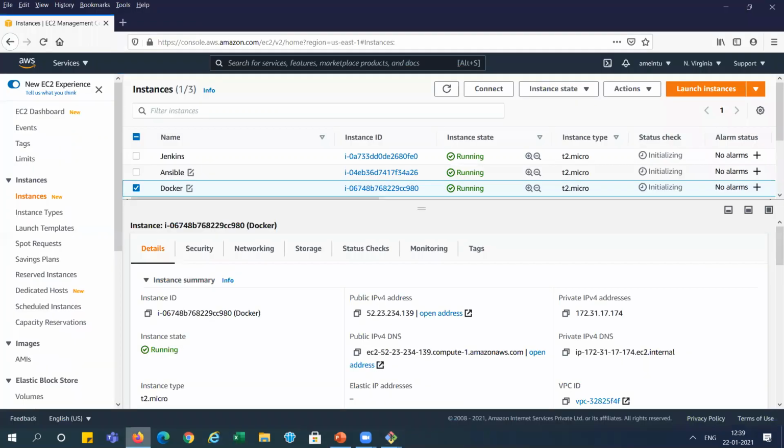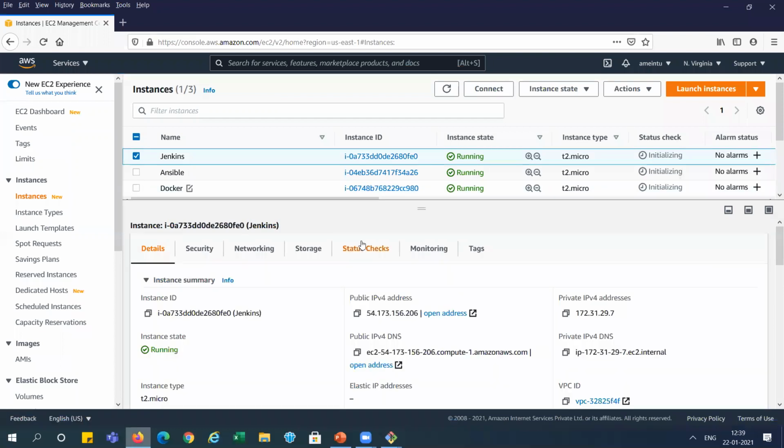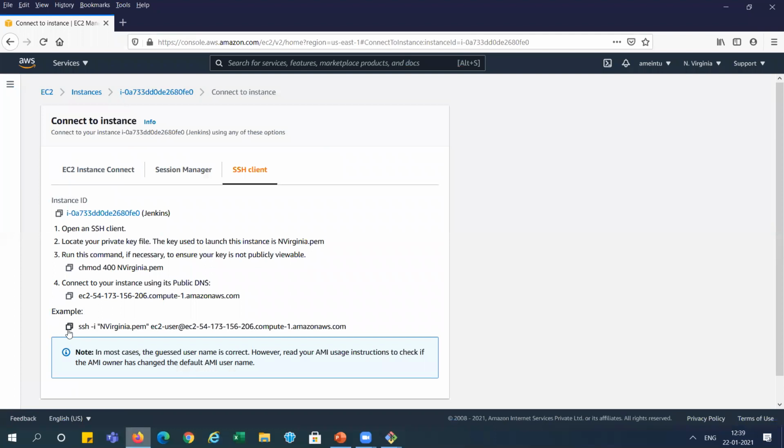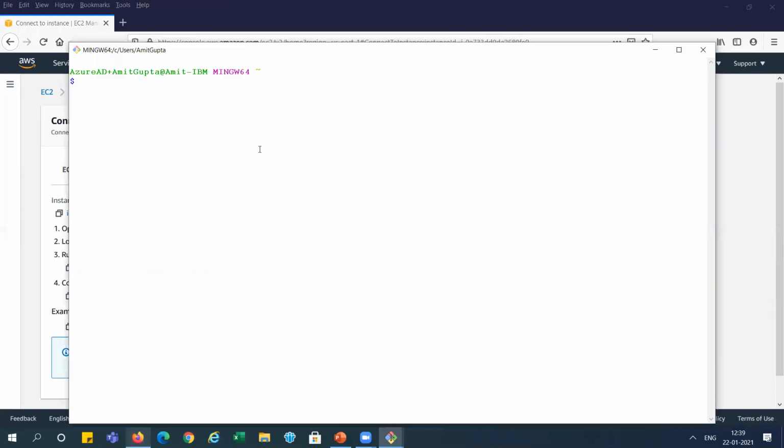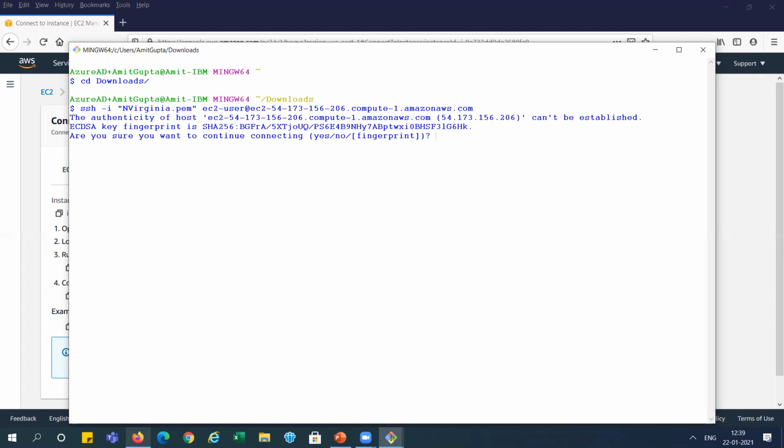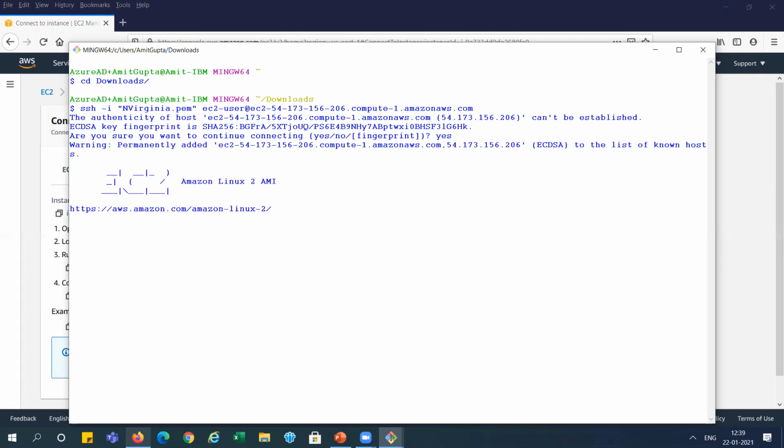I am connecting first with Jenkins, and this is the connection string I am taking from here. My PEM file is in the download folder, so I'm going to that location. I am running it. It is connected, and I'm taking sudo.